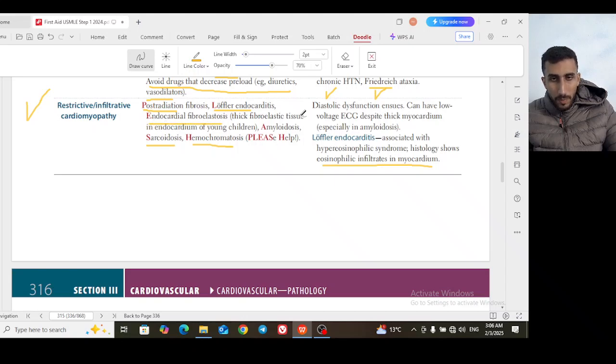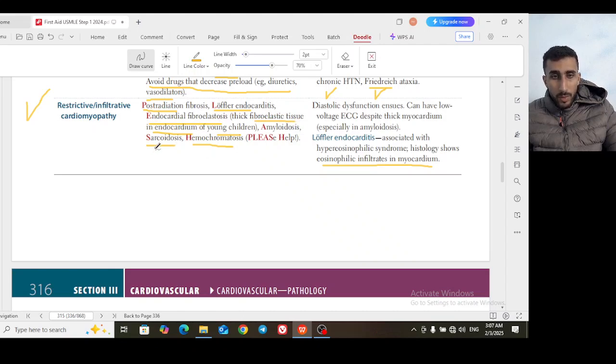Just know the name. From the name, fibroelastic tissue in the endocardium, and the demographic is young children. The endocardium contains a thick fibroelastic tissue, so it's called endocardial fibroelastosis. So fibroelastosis in the endocardium of the child, just know the name.